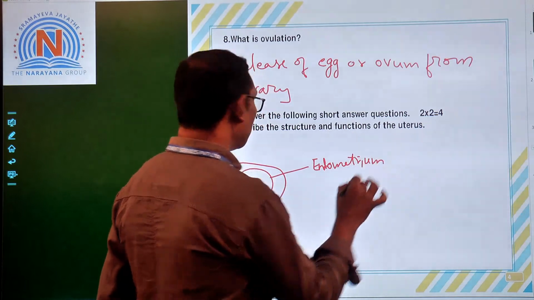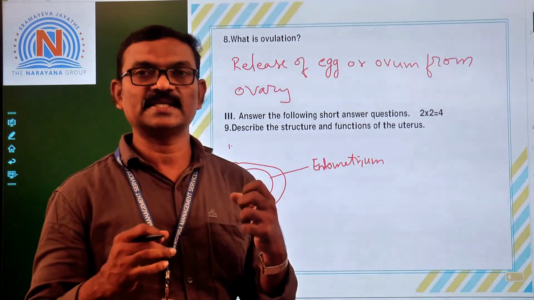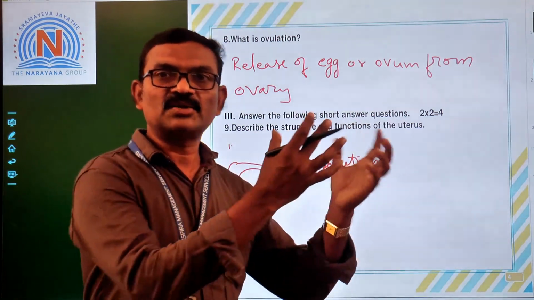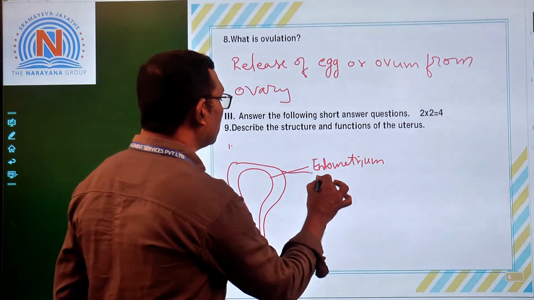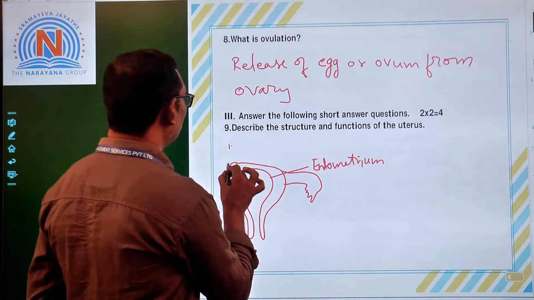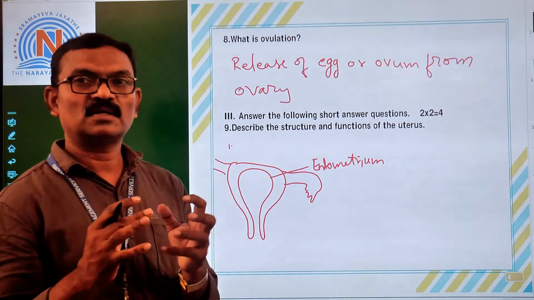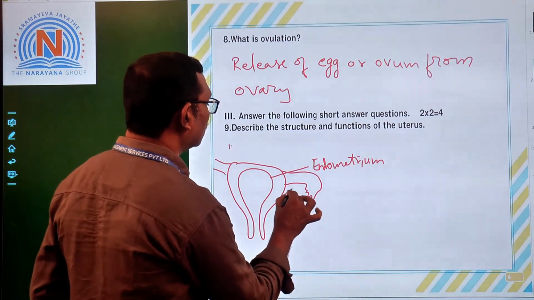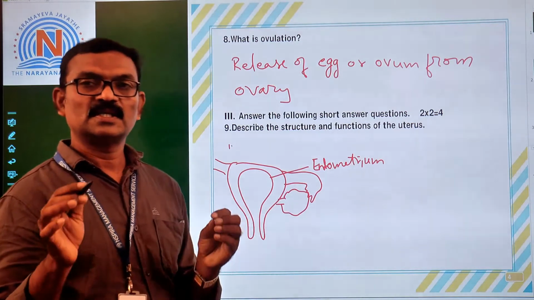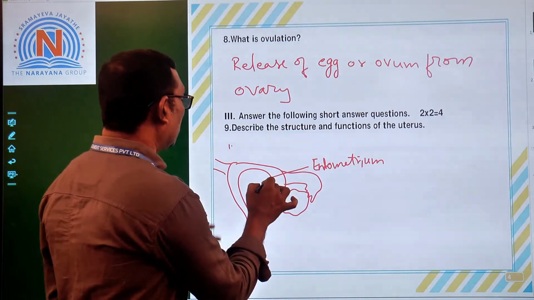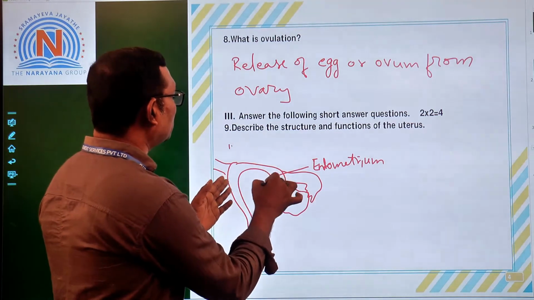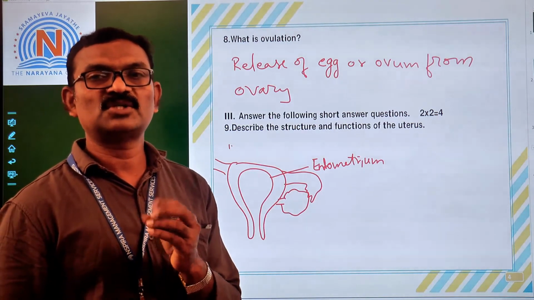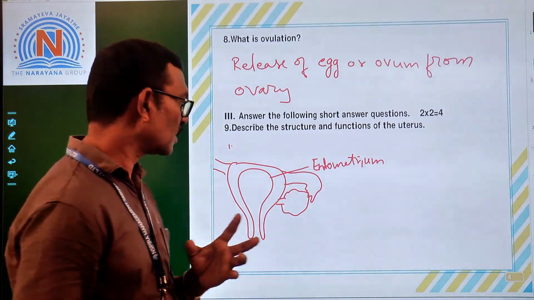This endometrium increases in size after menstruation. It is ready to receive the baby, that means the fertilized embryo. If fertilization does not take place, the endometrium disintegrates and separates from the uterus and comes outside along with some amount of blood. It is called menstruation.